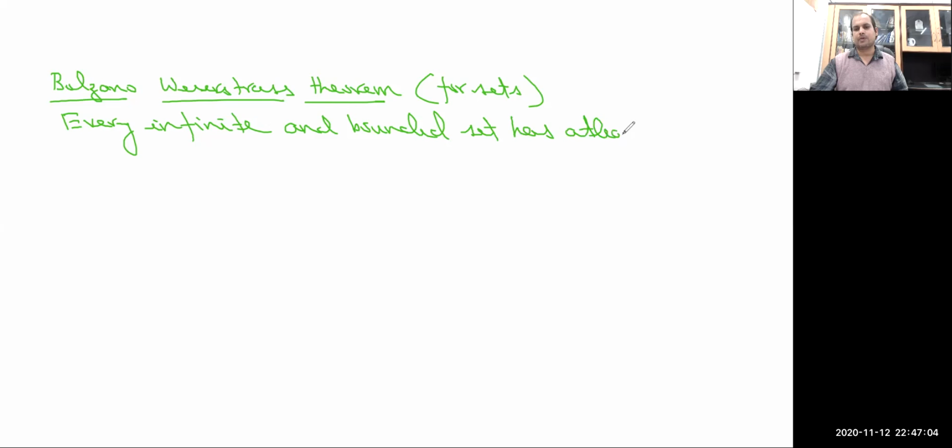Whenever we say that it has a limit point, it means it has at least one limit point. So for its proof, this is the second method which I am going to give you an idea for.